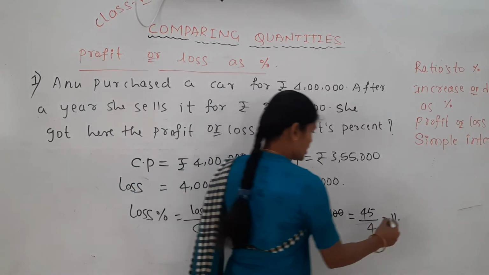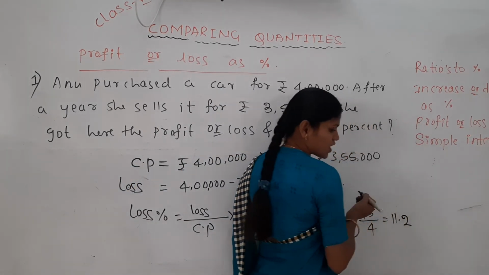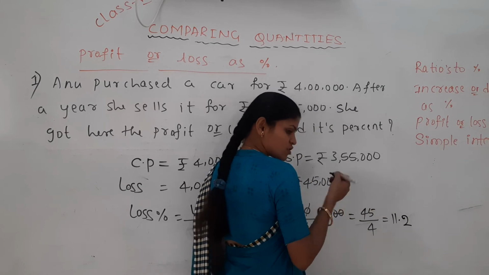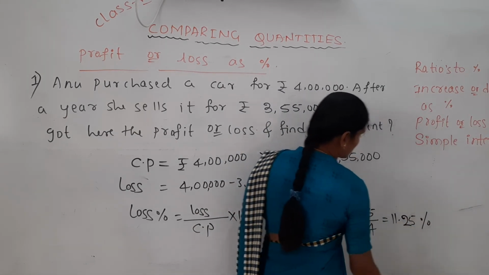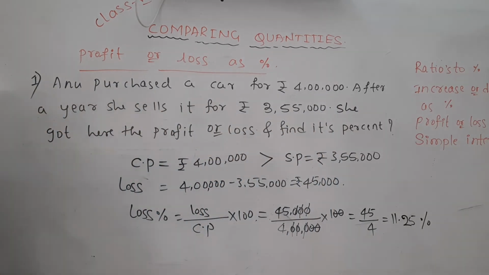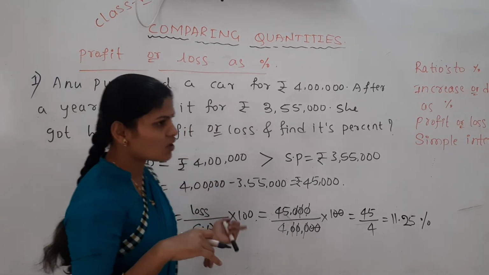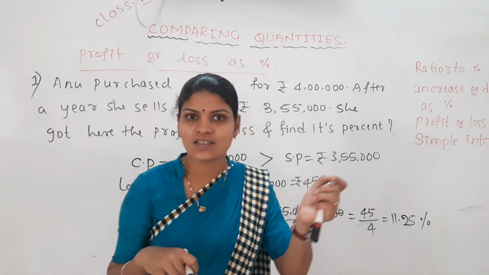Next, 4 twos are 8, remaining 2, it becomes 20. 4 fives are 20. By what percent did she get the loss? By 11.25% she got the loss. Like this, we have to find the profit or loss as a percentage.